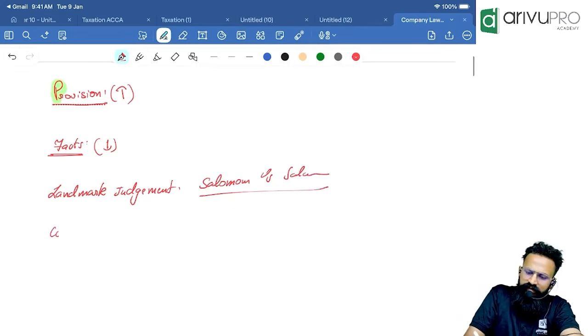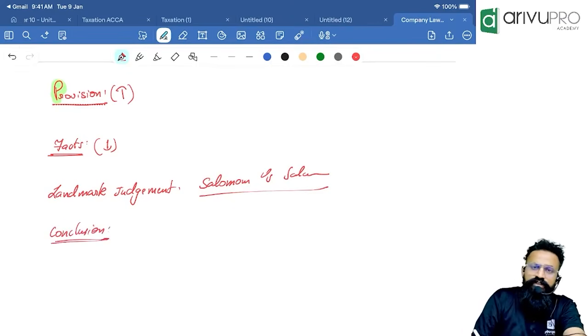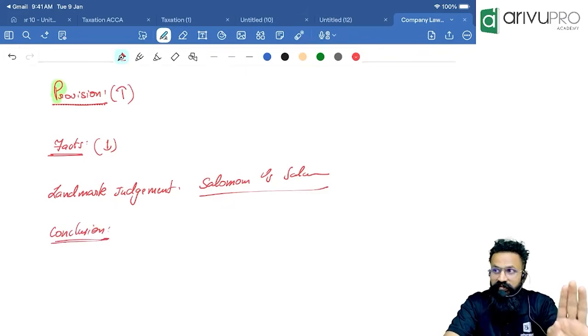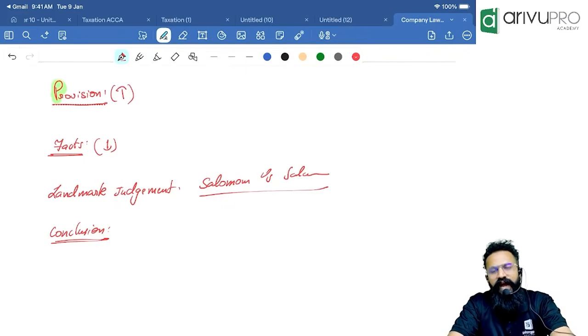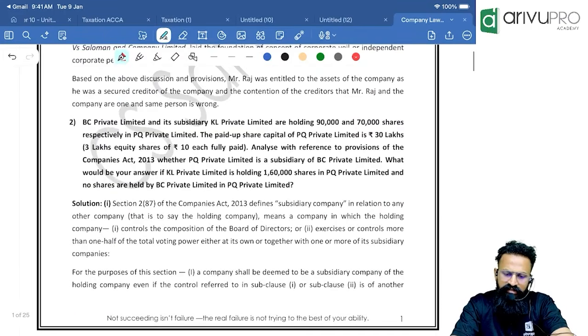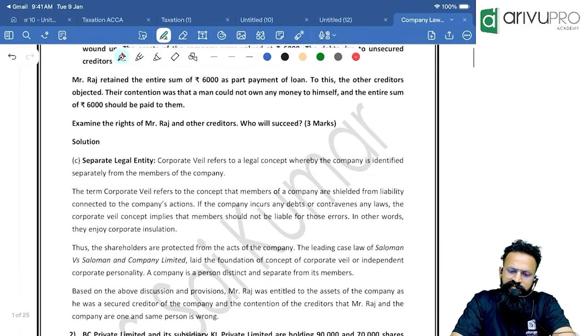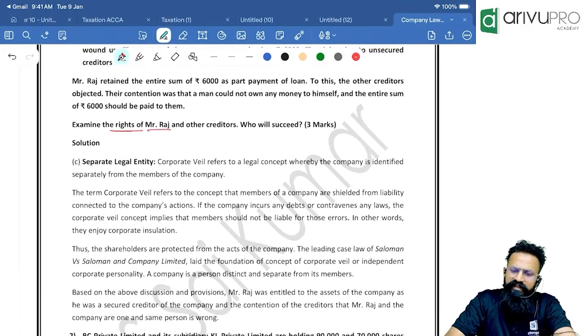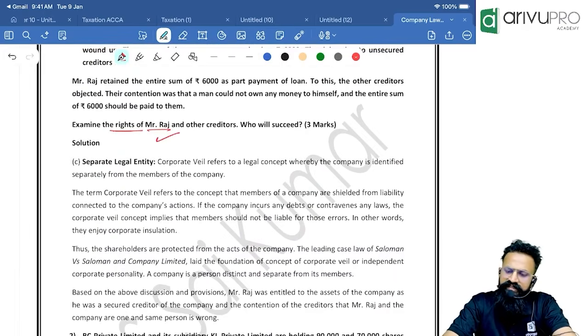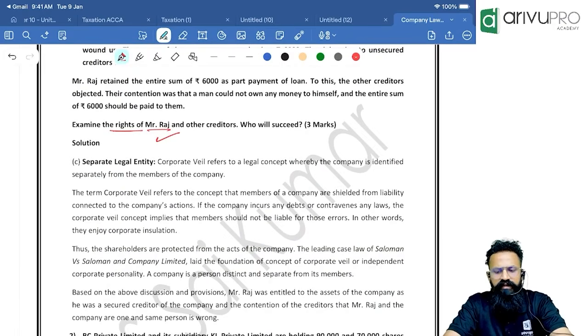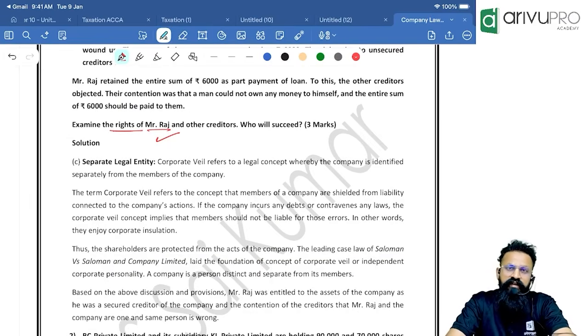The last paragraph will be the conclusion. In the conclusion, I will be writing, referring to the facts, provision and the decided case law. See, they would have asked you in the question itself. What have they asked? Examine the rights of Mr. Raj. Mr. Raj is right in keeping the particular 6,000 rupees. Mr. Raj's contention is right and the creditors' contention is wrong.